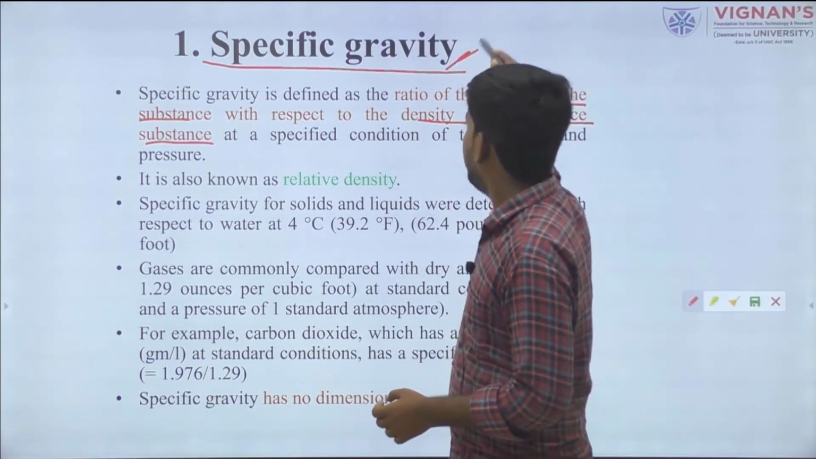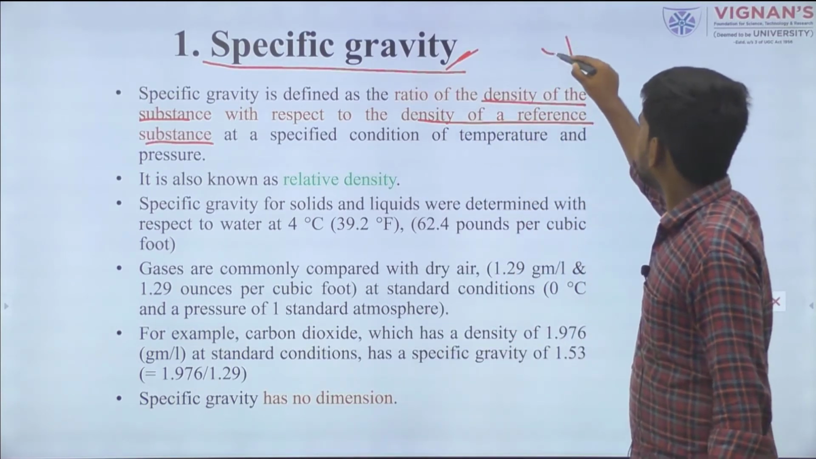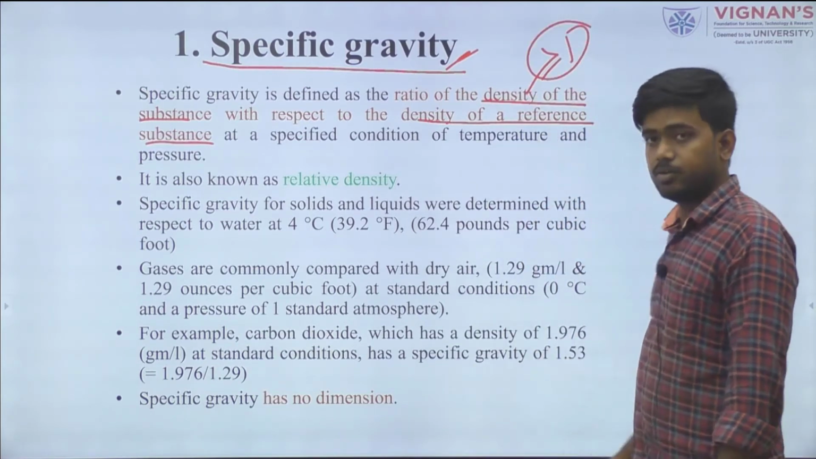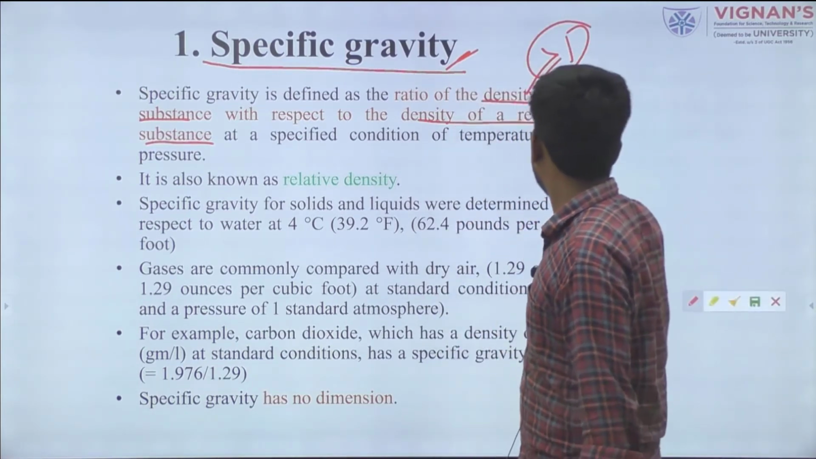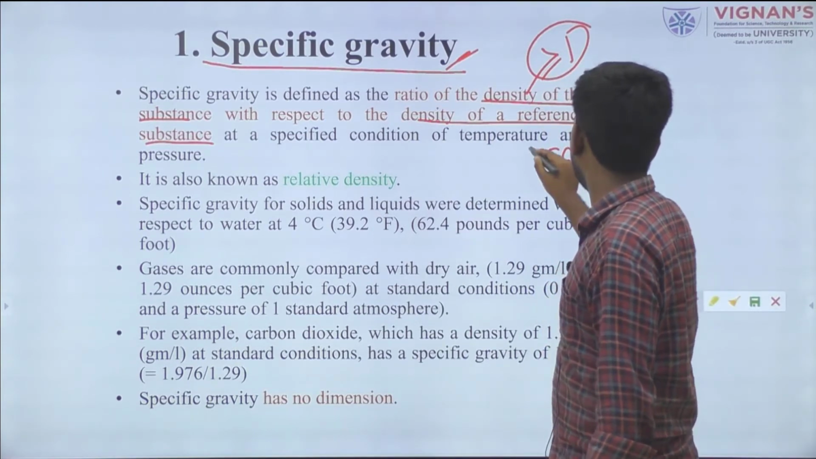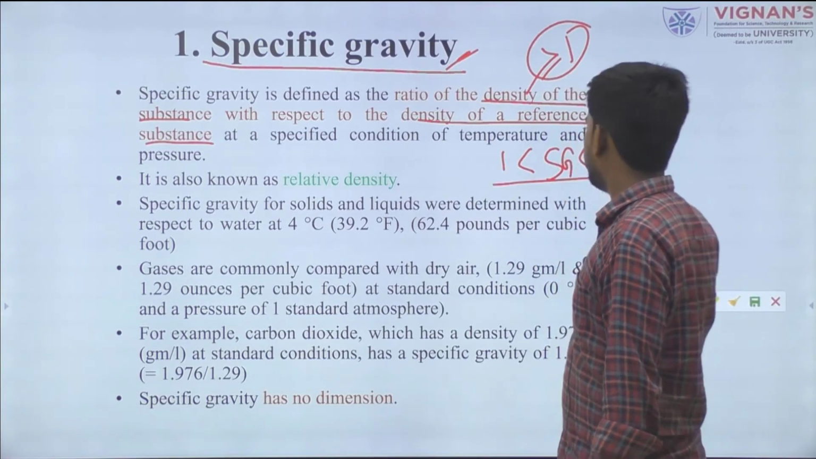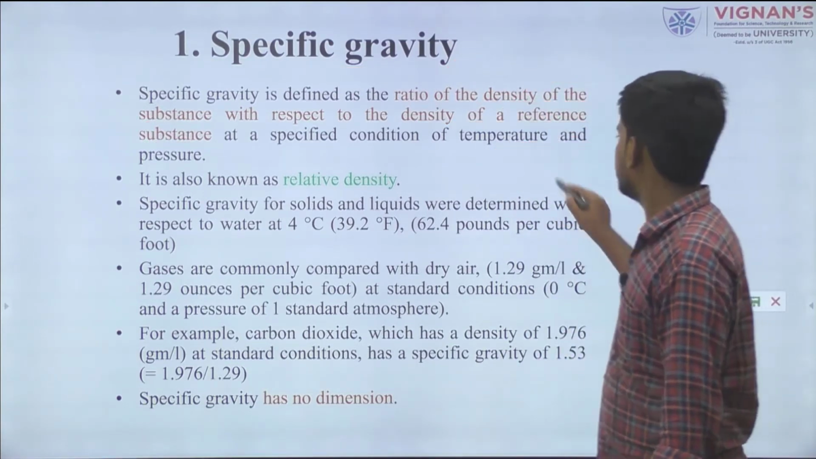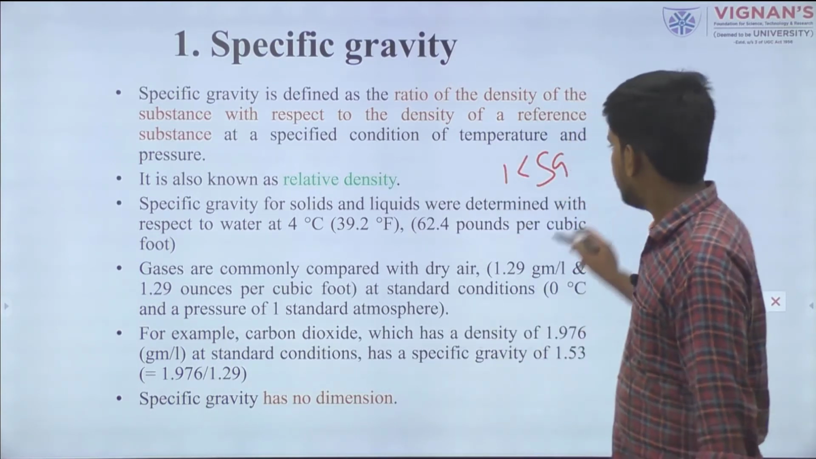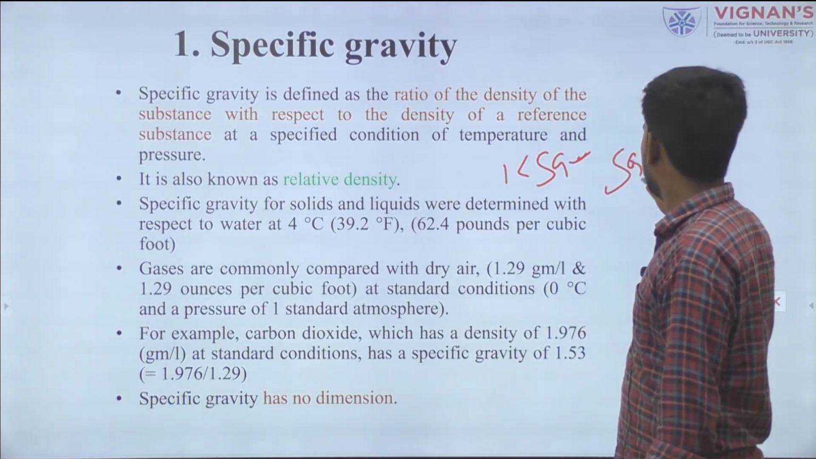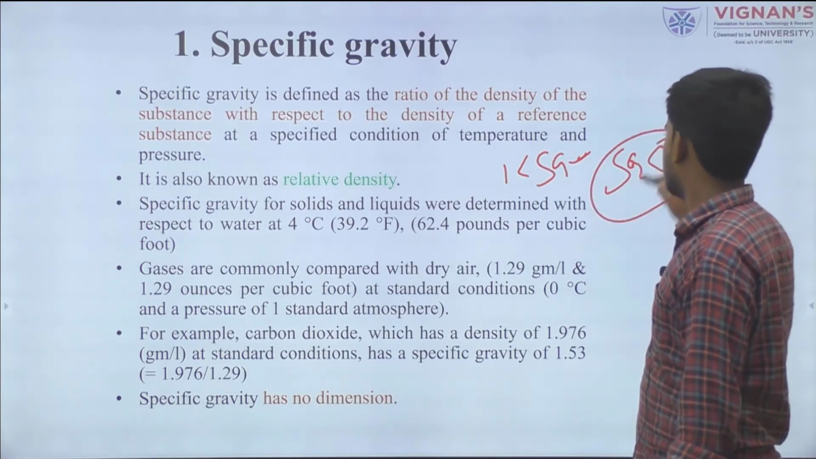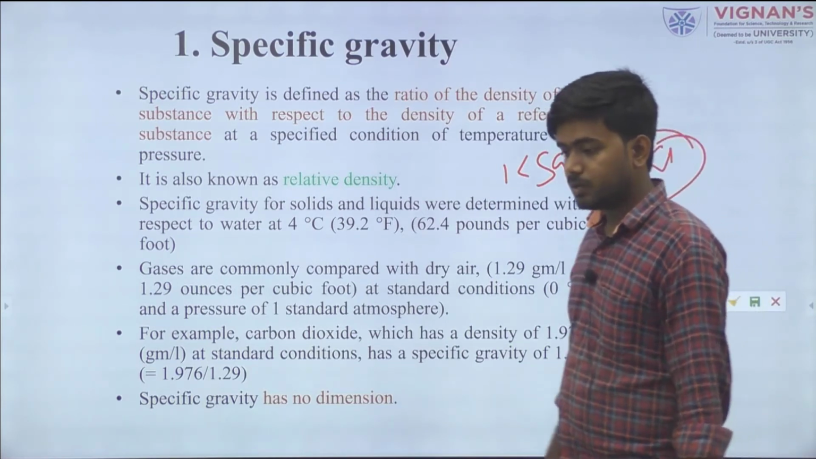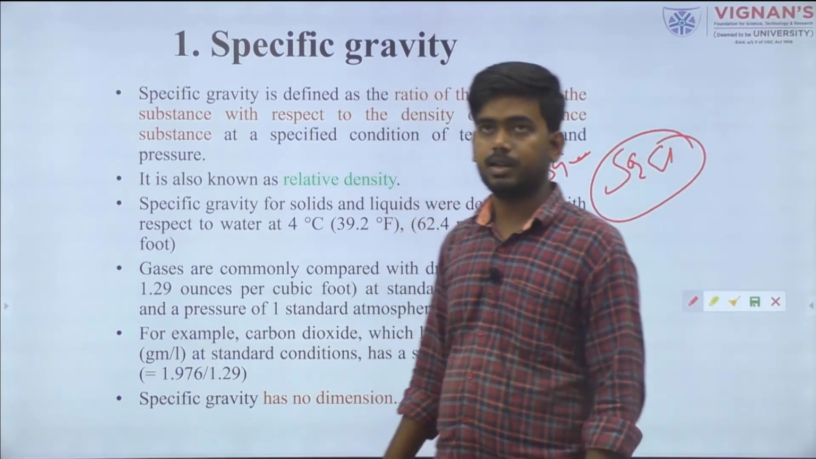So this value may be more than one, or less than one is also possible. So specific gravity value less than one is also possible, and specific gravity value greater than one is also possible. And one thing we need to know: we calculate it with respect to some sort of reference sample.